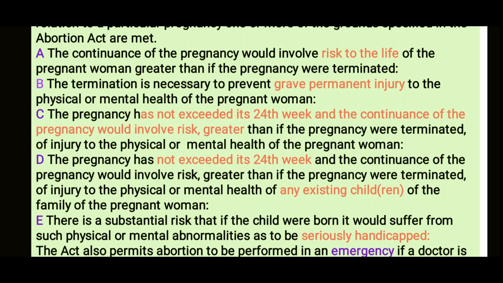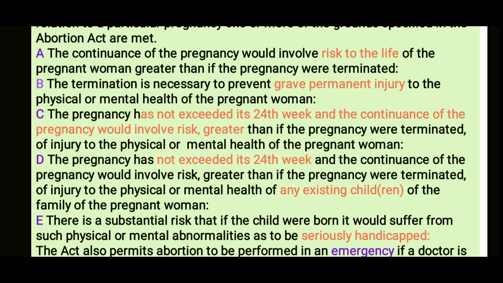So for example, in cases where it has happened out of rape, that is going to cause a grave permanent injury. If the child is born, then that is going to remain with her, and it must have caused problems with her. It may cause problems with her mental health. It may be very grave, or it may cause some grave permanent injury to her physical health.